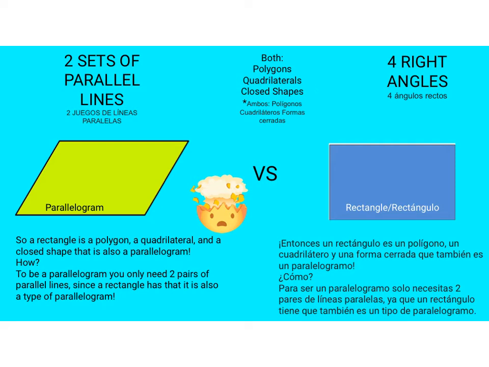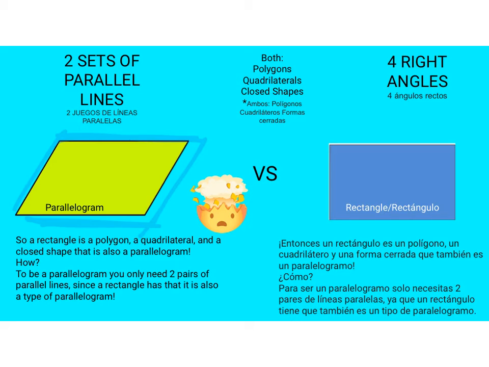So to be a parallelogram, you had to have 2 sets of parallel lines. I'm going to grab out one of my pens so I can show you how I can see that. So here on this parallelogram, I can see here is one set of parallel lines, and right here and here is another set of parallel lines. That's what I needed to have it be a parallelogram.